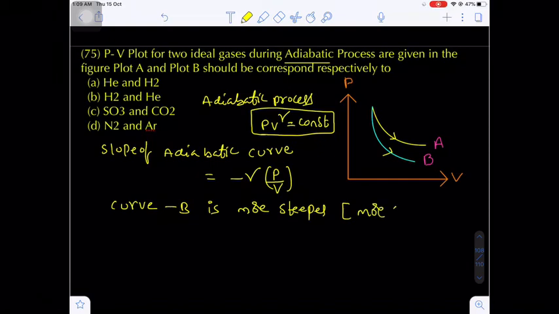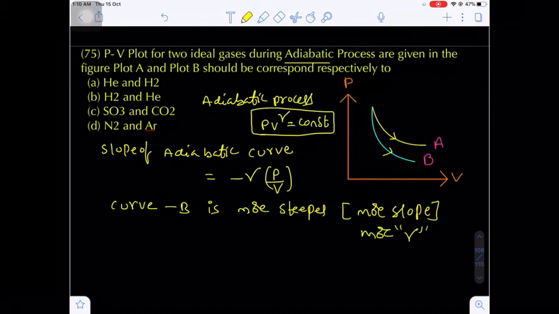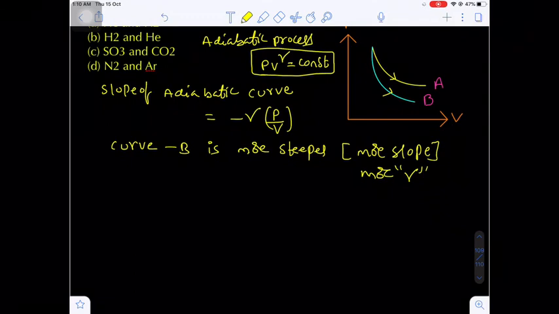That means more slope, in the sense more gamma value. Are you getting my point? More gamma value. So curve A has less gamma and curve B has more gamma value.